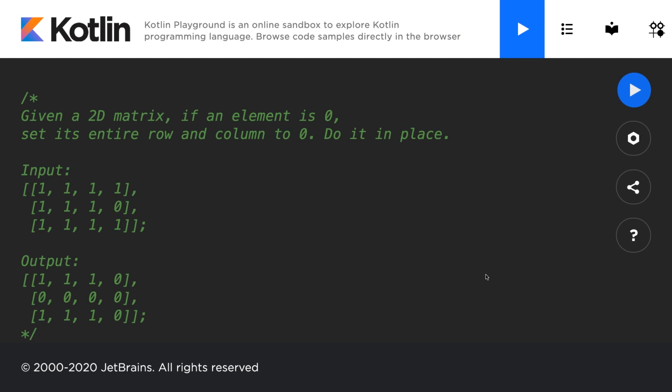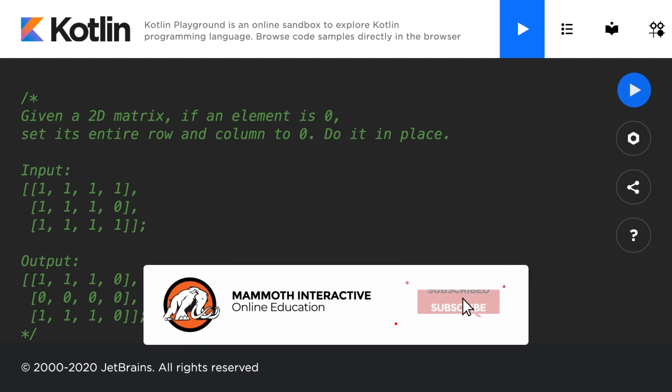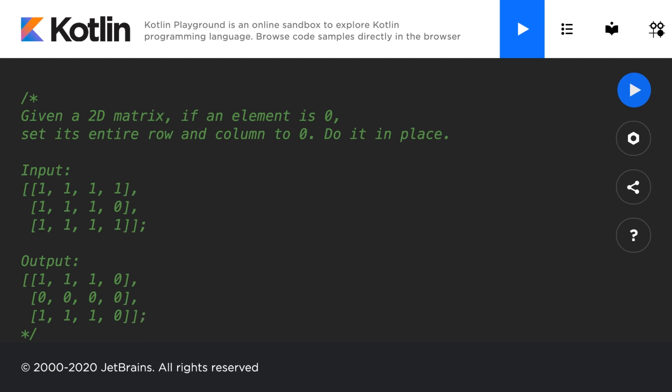This question asks you to take a matrix, a two-dimensional array, and at every index that has a value of 0, change the entire row and column that is associated with that index to also contain a 0. And typically you will also get a constraint that you must solve this question in place, which means that you cannot use any more memory. You must work with the given matrix. And in order to perform this, let's go ahead and jump into our screencast.